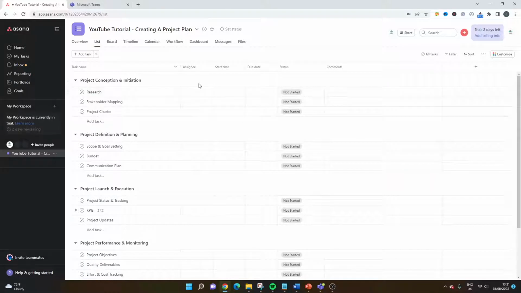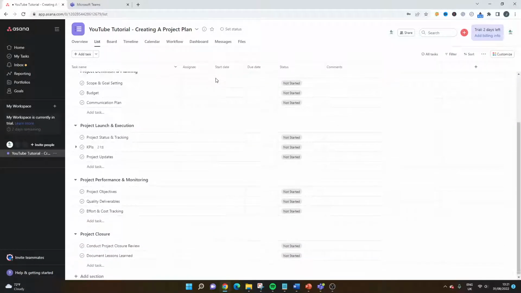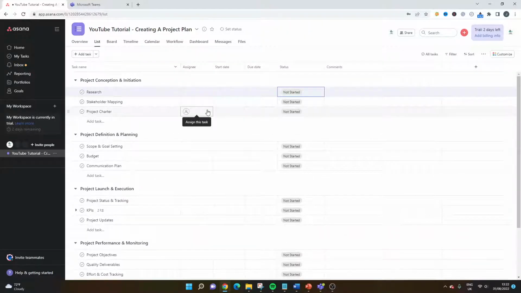You'll see here that I've not assigned anyone to it. I've not added start and due dates. We've got a status column as well, so we can track the status of the tasks, and an area to add comments. So it's a project plan that I've essentially added here, and this is under the list view. So this is your project plan aspect of the tool, the functionality, and this is where you can track project timelines and things like that.